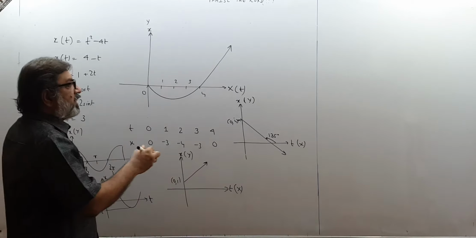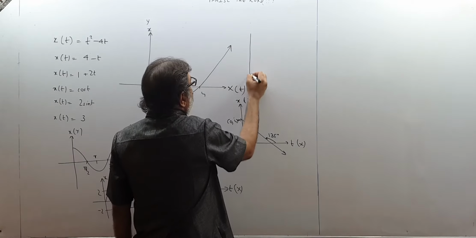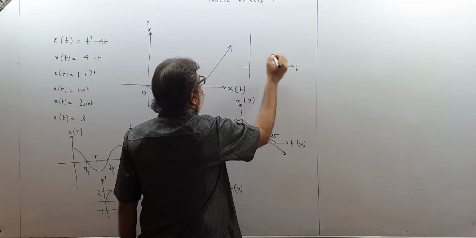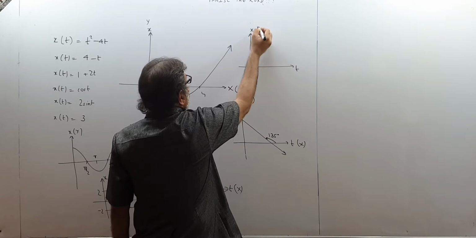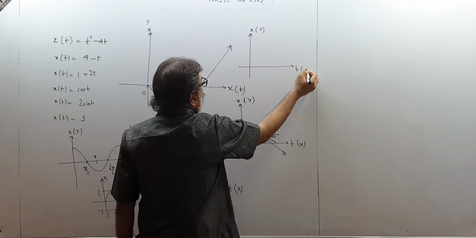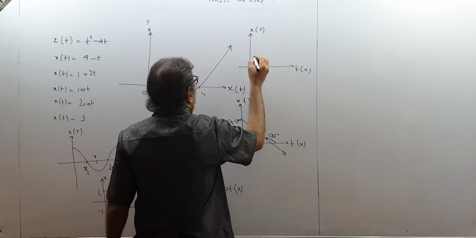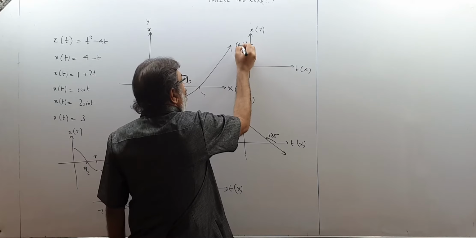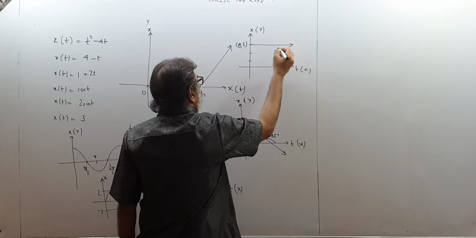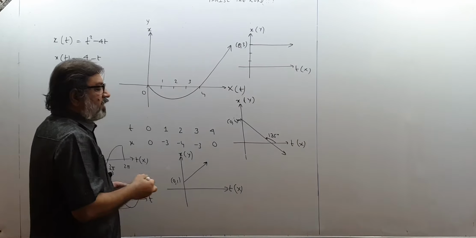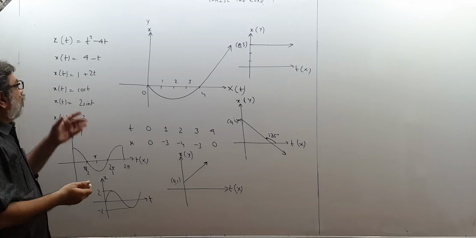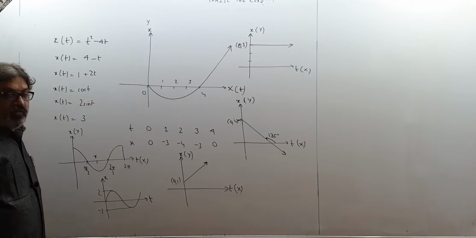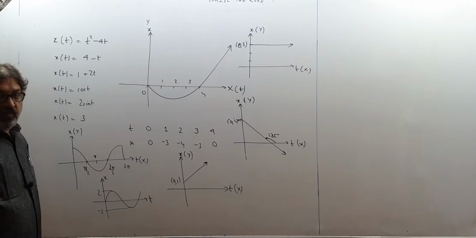And x(t) equal to 3, that means position will always remain 3, whatever may be the time. So this is time and x; x is plotted on the y axis, time is plotted on the x axis. Position will always be 3, so this is 1, 2 and 3, this is the point (0, 3). So your position will be like this. So these are the few graphs I told you between position and time, and I have drawn the graphs for you. Like this you have to think.